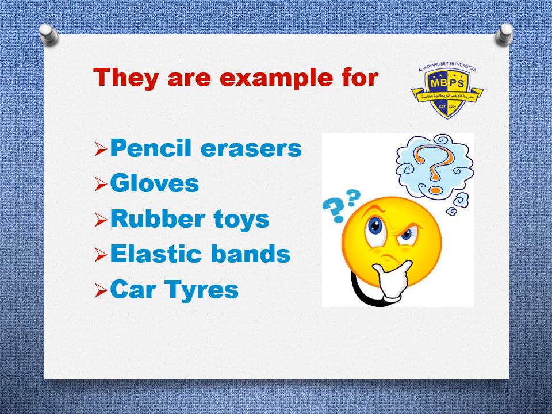One more, now you have to guess. You have to tell me. They are the example for what? Pencil erasers which you're using, and gloves. Also, you are wearing rubber toys. You play with them, right? Elastic bands, car tires. They are made up of what? You have to think and tell me.